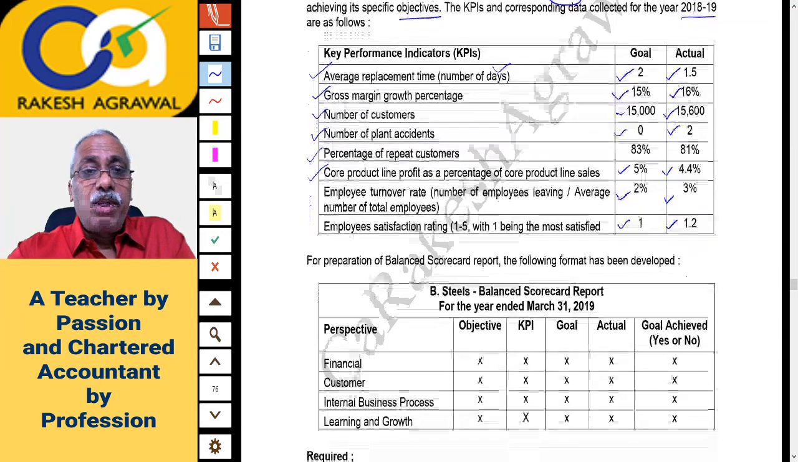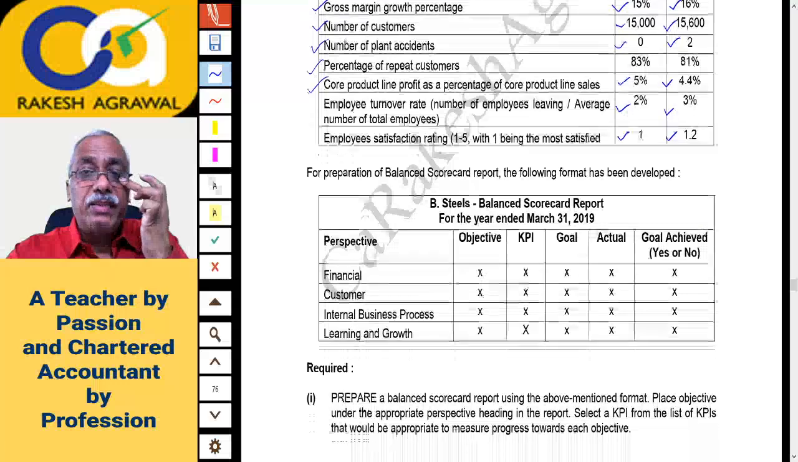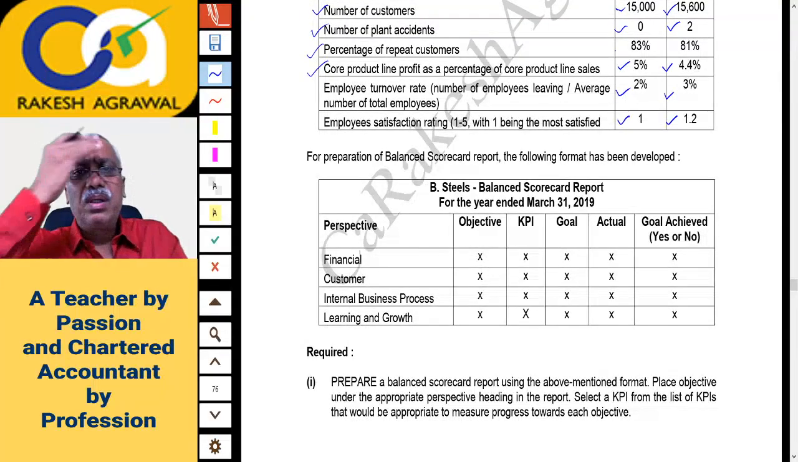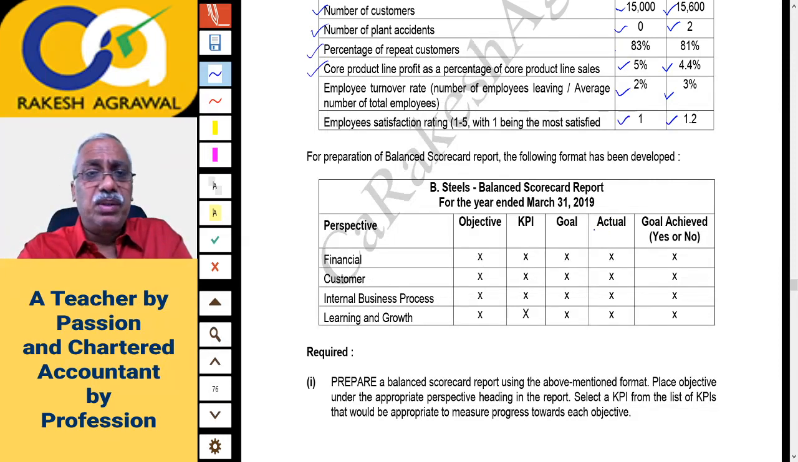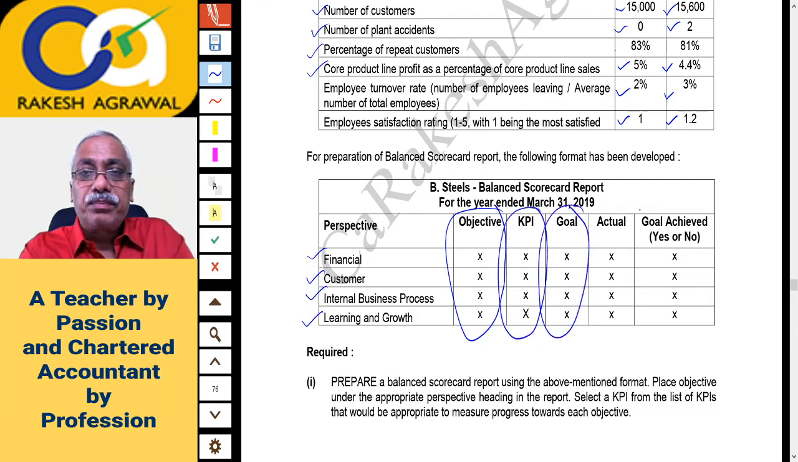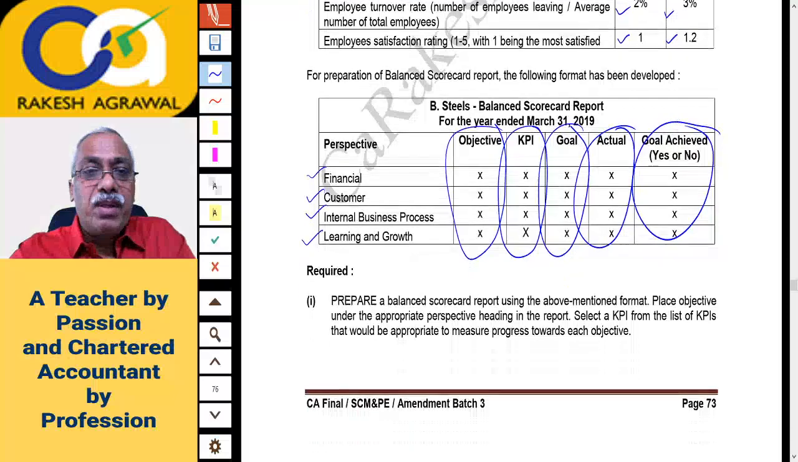Now for preparation of balance scorecard report, the following format has been developed. B Steel balance scorecard report for the year ended 31st March 2019. Name of the perspectives they have already printed in the question: financial perspective, customer perspective, internal business perspective, and learning and growth perspective. You have to write the objectives against the perspective. You have to write KPI, goal, actual, and whether the goal is achieved or not, yes or no. What is the first question?